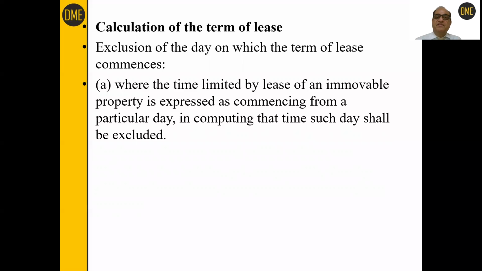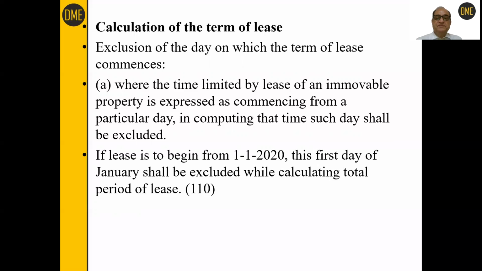And where the time limited by lease of immovable property is expressed as commencing from a particular day, in computing that time, such day shall be excluded. Suppose lease is from Diwali to Diwali. So the day of Diwali, when the lease commences, shall be excluded in calculation of the period of 1 year or 10 year or 5 year, as the case may be. Okay? Example is here.